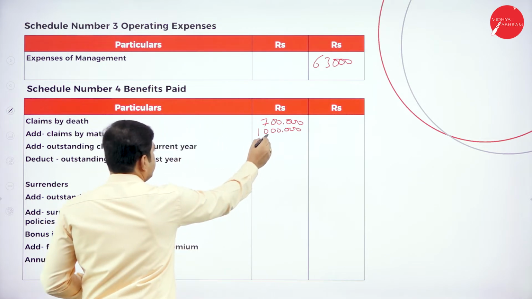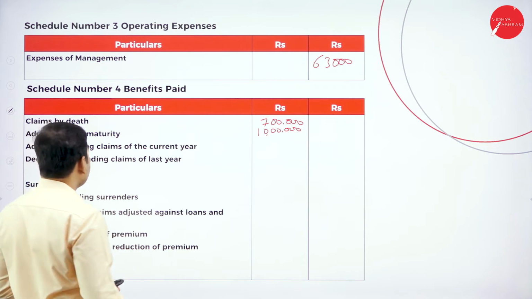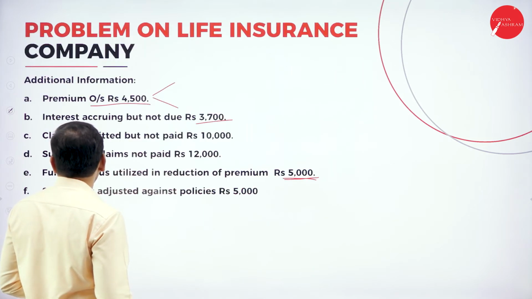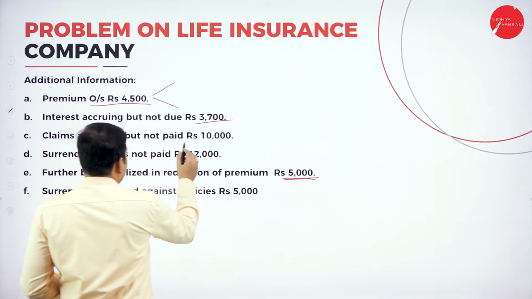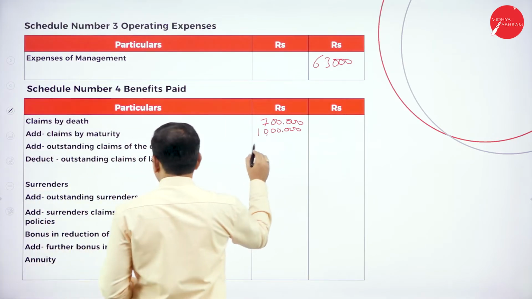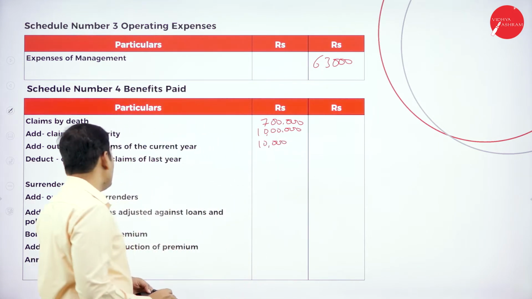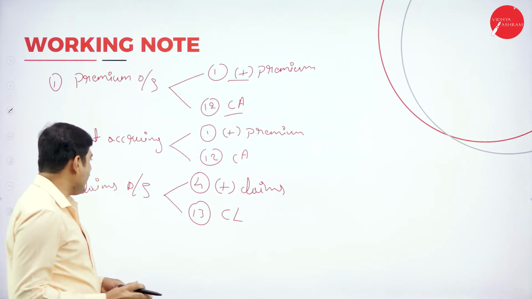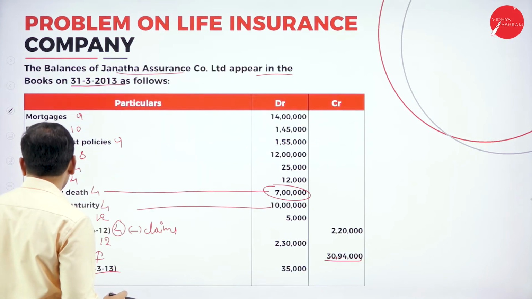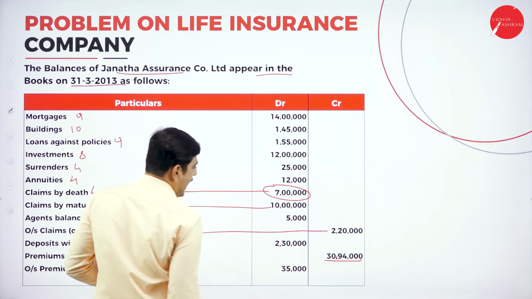Next one, outstanding claim of the current year will be in the adjustments. Look at the outstanding claim but not paid: it is 10,000. Add outstanding claim 10,000. Again, deduct the outstanding claim of the last year. We have last year's claims in the trial balance. Outstanding claims for the last year is 2,20,000.